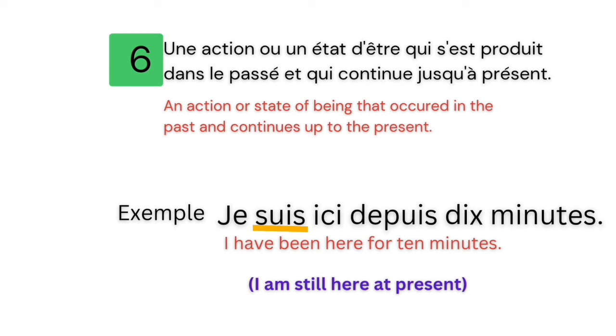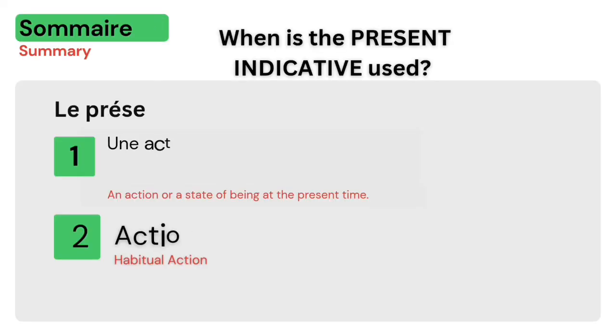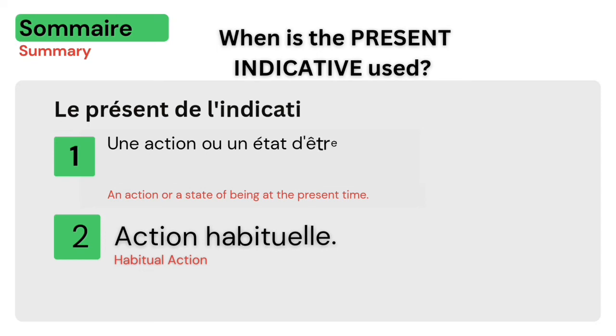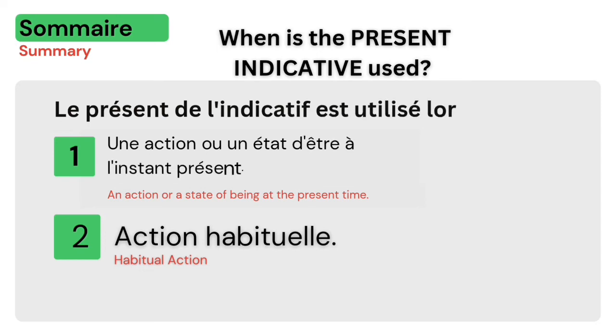Every such action or state of being that started in the past but is still happening in the present time falls under present indicative tense of French language. Now let's summarize all the 6 situations discussed in this video. Number 1. An action or state of being in the present time. Like, I am going to school now. Number 2. Habitual action. Like, I go to the library every day.